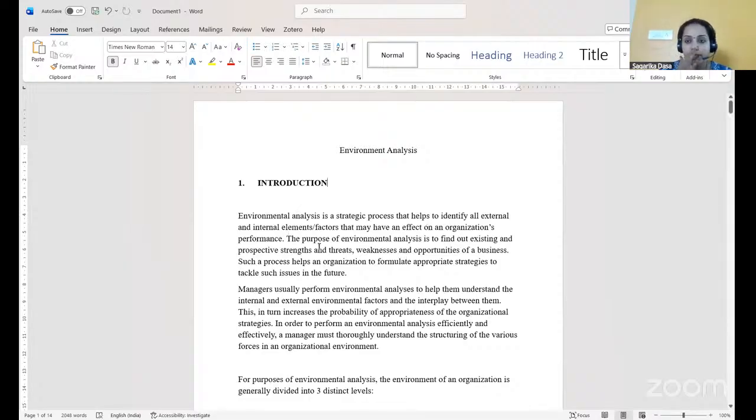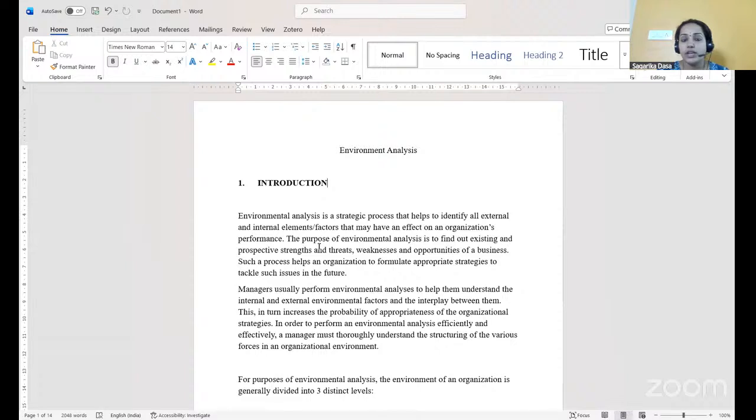Now, in the previous class, we have studied business environment. In that, we have studied the internal business environment and the external business environment, right? So, the external environment is very important for us to understand so that the organization can run successfully in the market. In order to understand this business environment, environmental analysis is very important.